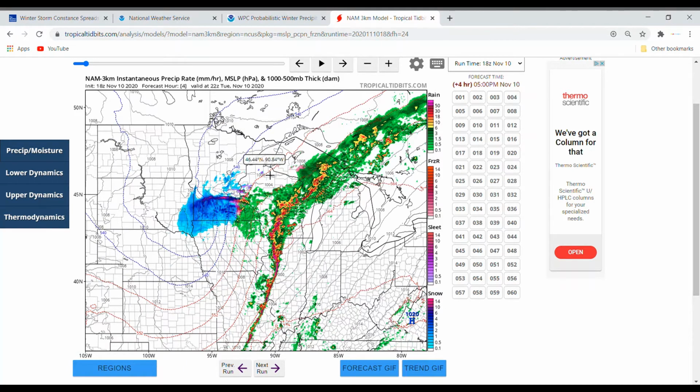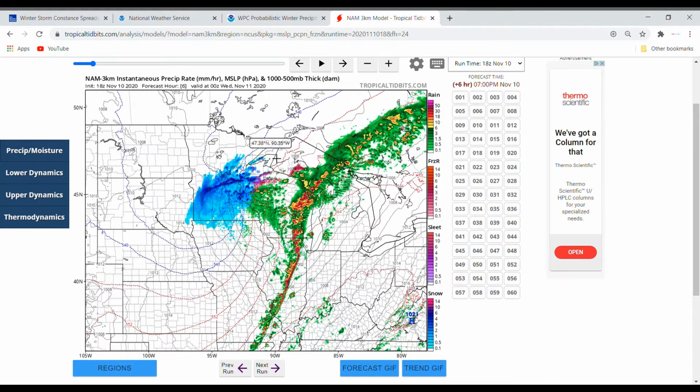Then we have less freezing rain on this slide, if you want to call it this hour forecast, but you start to see this shield of heavier snow moving through Minnesota. That continues, but as this storm continues to move north and east, we see this snowy portion become less heavy and more expansive.